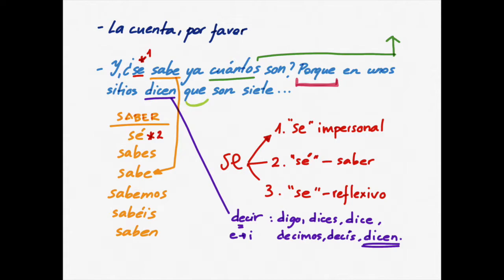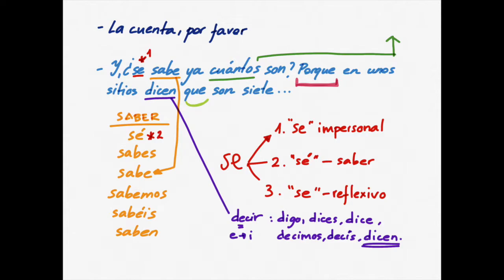This se number two comes from the verb saber. Saber means to know. So if I want to conjugate saber, then I have sé, I know. Sabes, you know. Sabe, he or she knows. Sabemos, we know. Sabéis, you know. Saben, they know.